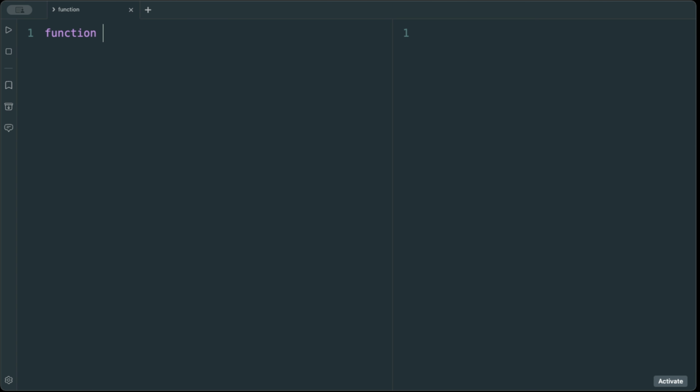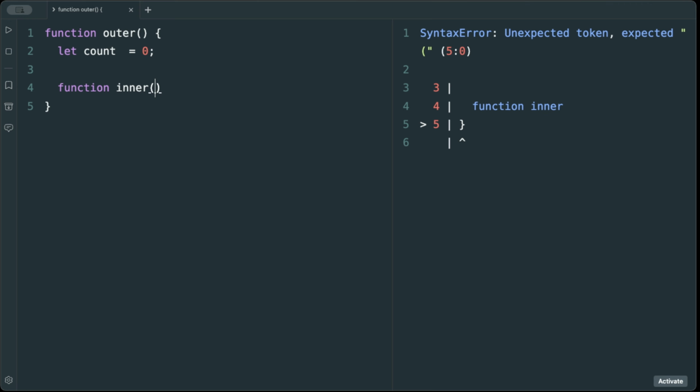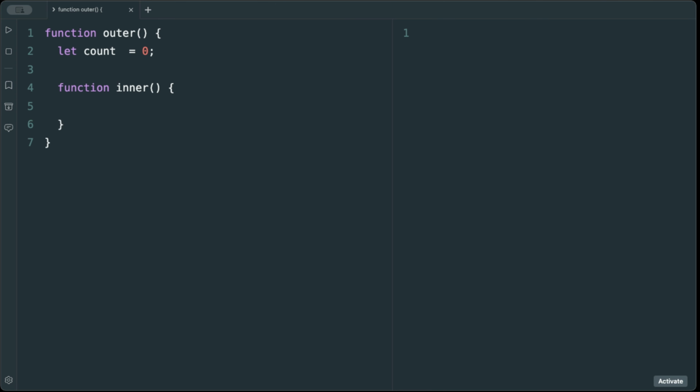Function outer. This is a simple function, and let's create a variable count, which becomes the closure for the internal function. And now function inner, the internal function, which grabs the count which is currently in the outer function, increments it and logs it.